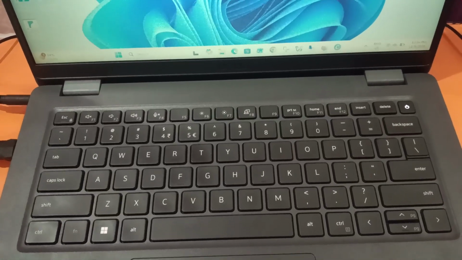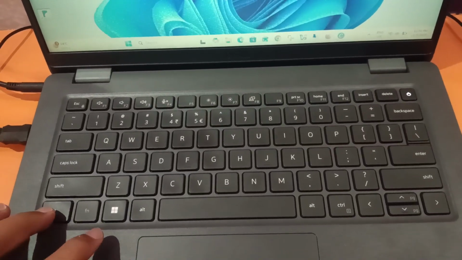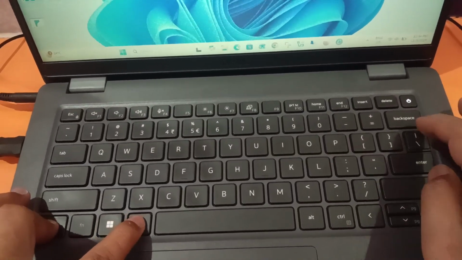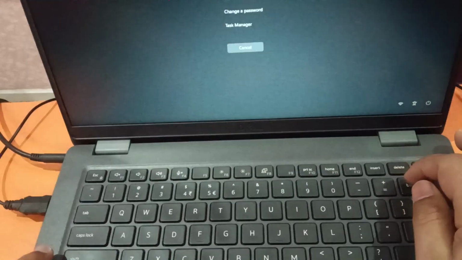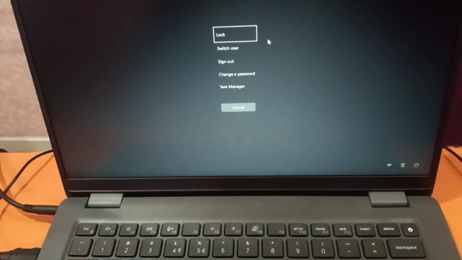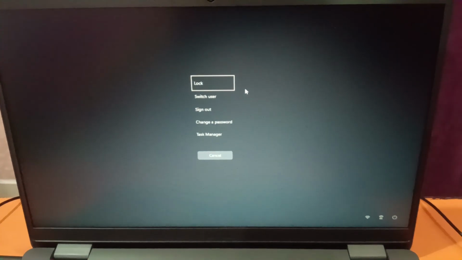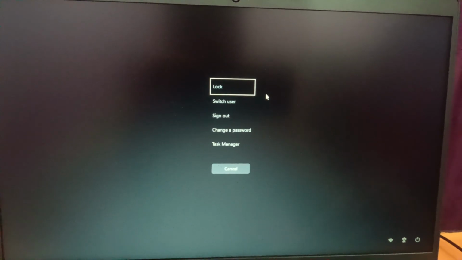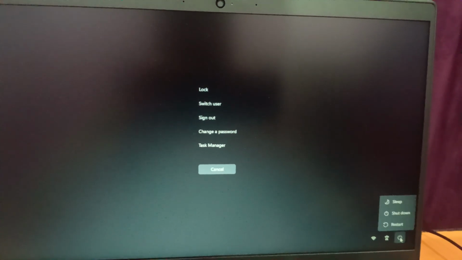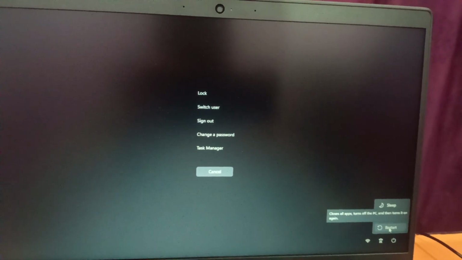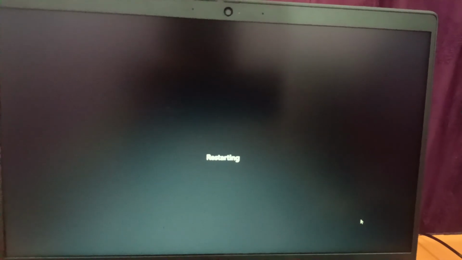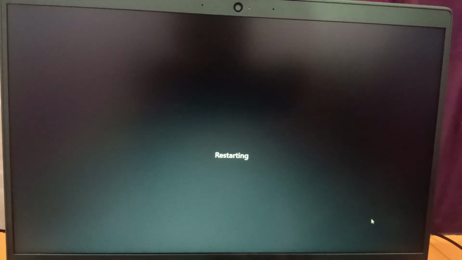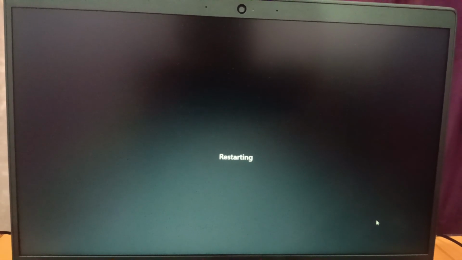If your issue is not resolved with the first step, you need to try Control Alt and Delete button together. Once you open it, you should be able to get your windows like this. Now you need to restart your windows from here like this. Simply restart it. If this is also not working, I will show you how to fix it also.